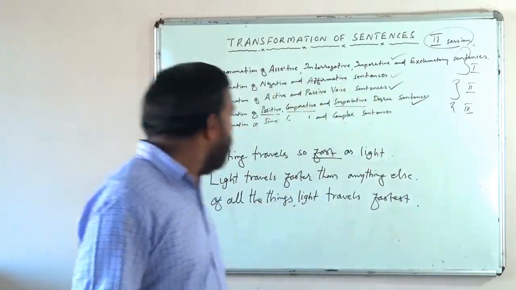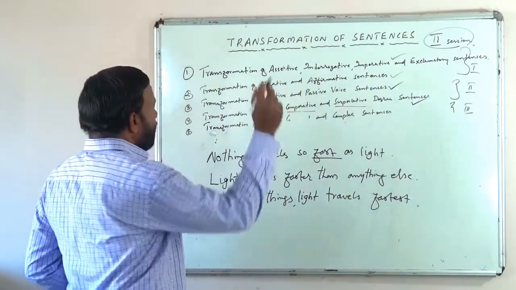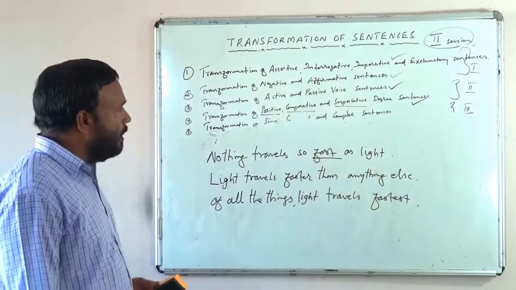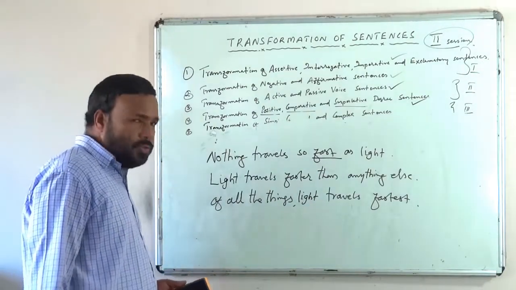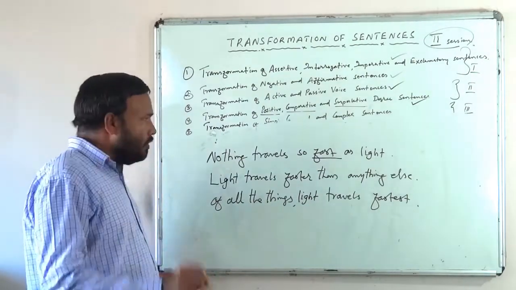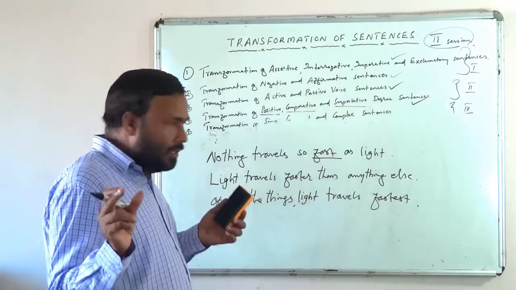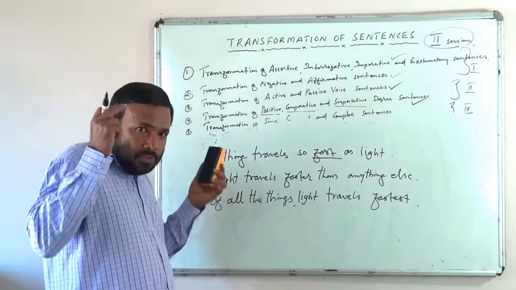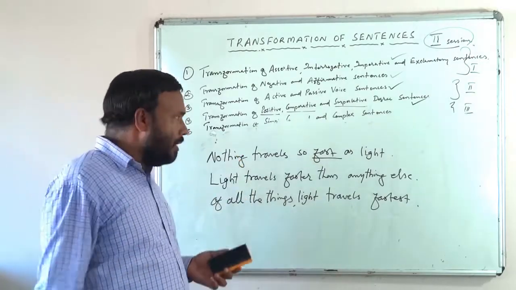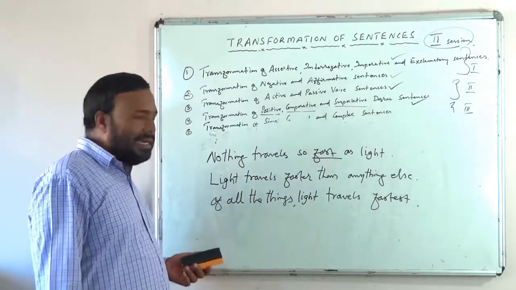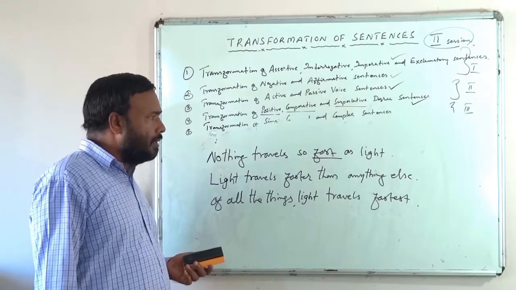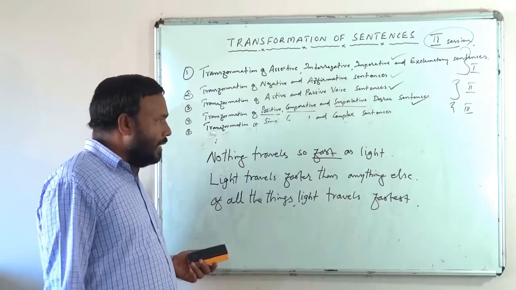Okay, so now we have done the transformation of positive and comparative and superlative degree sentences also. Now let us do some drilling and practice. Then you will get a very concrete idea about everything. Things will properly stick to your memory. So I will give you some 10 sentences for drilling and practice, and I will give you some time.